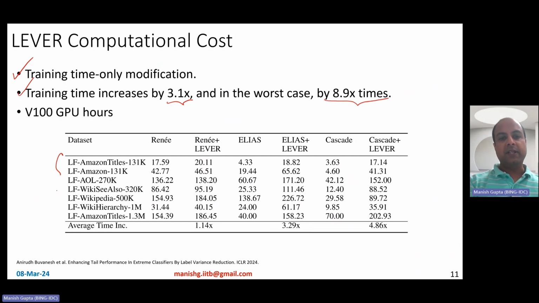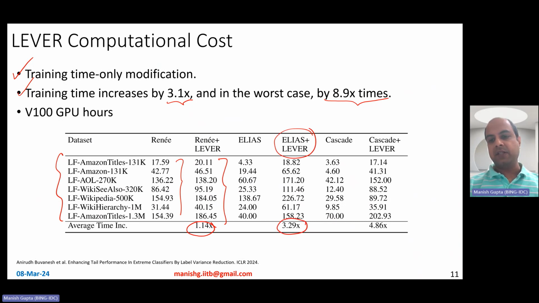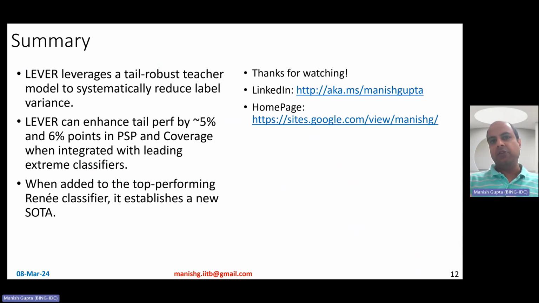So as you can see across different data sets, Renee by itself takes this time. This is in V100 GPU hours, while Renee plus LIVER can take this kind of extra time. If you combine it with Elias plus LIVER, yes, it's about 3x. Cascade plus LIVER, it's about 4.86x. Sometimes in the worst case, it could be about 9x. But yeah, training cost is about 3x on average. But if you look at the accuracy at test time, at inference time, it's great. And at inference, no new costs are involved.